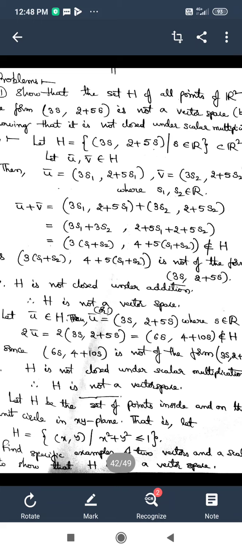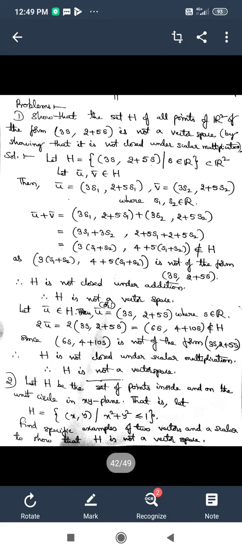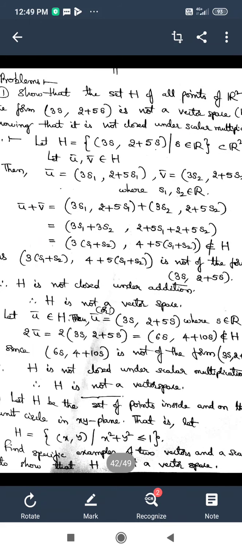Then usually what we do is go on verifying the axioms from the beginning in the order. So the first axiom in the definition of vector space is the closure axiom with respect to addition. So I will start verifying from that axiom. Let us take H in set builder form.